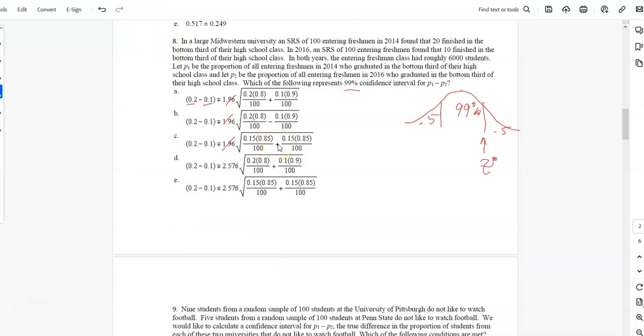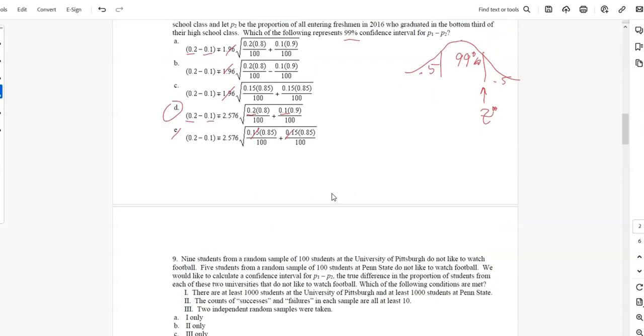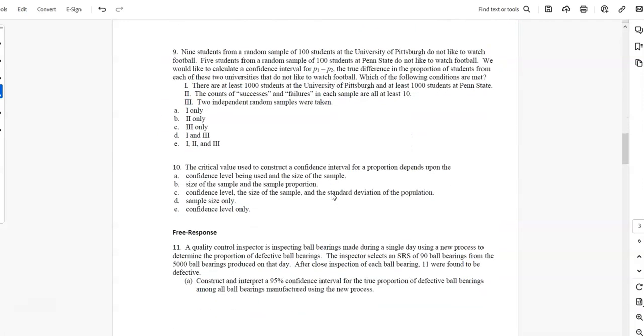We know that the proportions are 0.2 and 0.1, so they have to be 0.2 and 0.1 up here. They can't be whatever those are. I'm not sure why that is there, but we know it's D at that point, just by process of elimination, even if you don't hardly remember the formula.